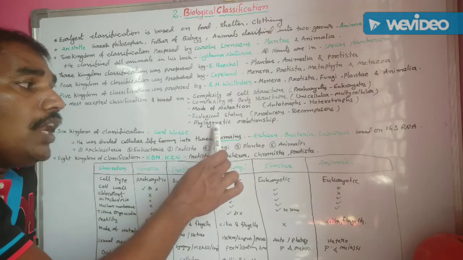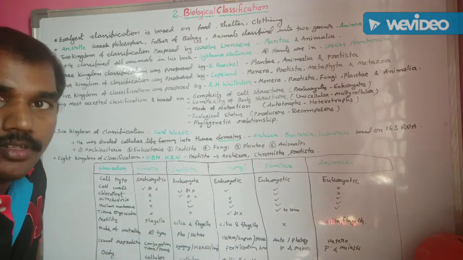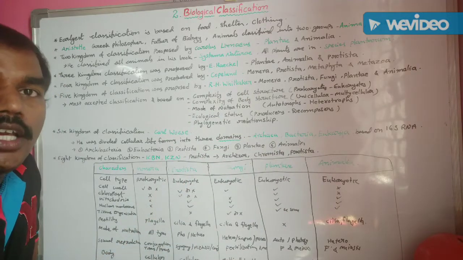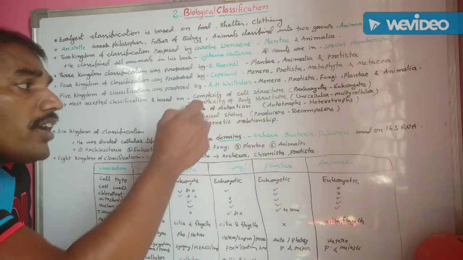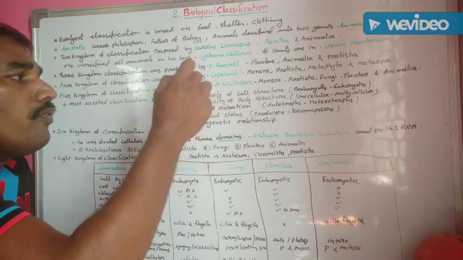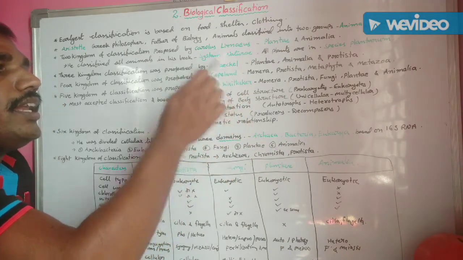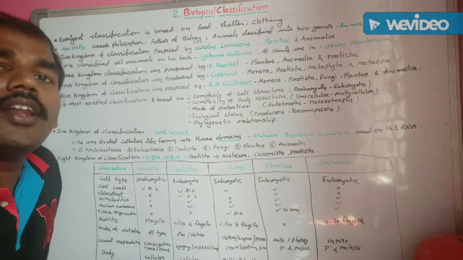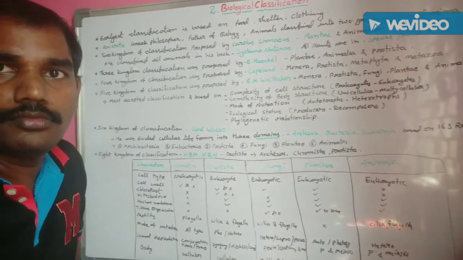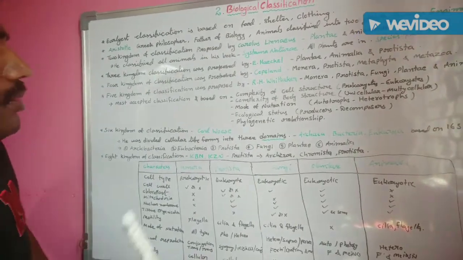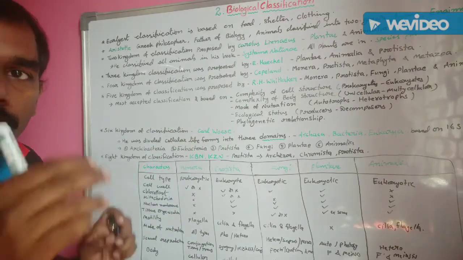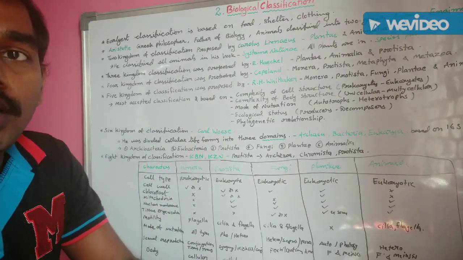Next one, the phylogenetic relationship. In this way, this type of criteria was followed by R.H. Whittaker in his five kingdom classification. Understand? These are the main criteria. Okay. Briefly discuss about five kingdom classification.